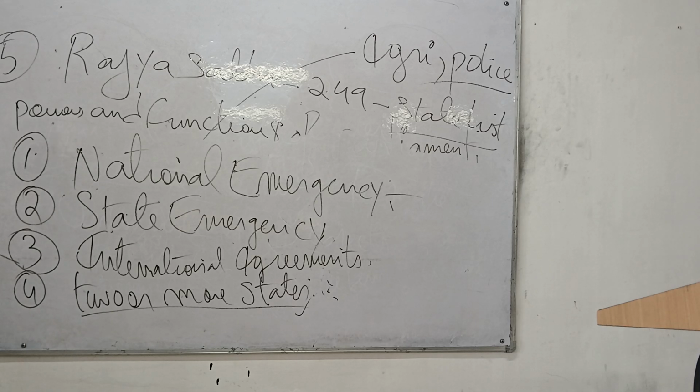Article 249 is too important. What is this Article 249? Special power of the Rajya Sabha to interfere in any Indian state, even in normal circumstances, anytime. But not the Lok Sabha, the Rajya Sabha. But here we are discussing it as an extraordinary power of the Parliament. So this is the fifth condition.